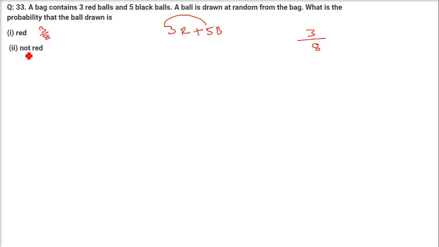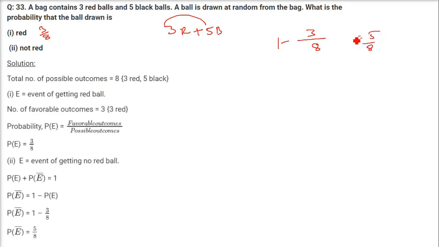How about not red? So not red, just subtract the probability of having red from 1. It is going to be 5 by 8. So this is how you have to understand. This is how we go. But the way you write it is the way it is being shown in the solution here.